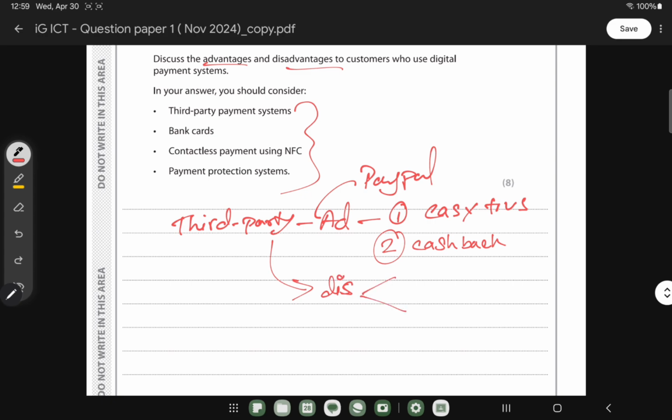in terms of disadvantage, we can think that you have to pay some charges. Because when you are using a third party, they are transferring your money to other people, so based on that you have to pay them charges. For each transfer, they basically take some charges based on the amount. And then the second one is charges, and it can be, when it comes to international payment, that most of the time it needs internet access to use this type of payment.